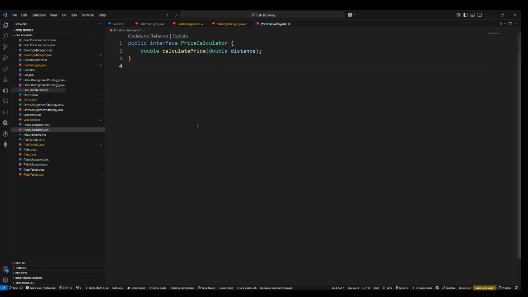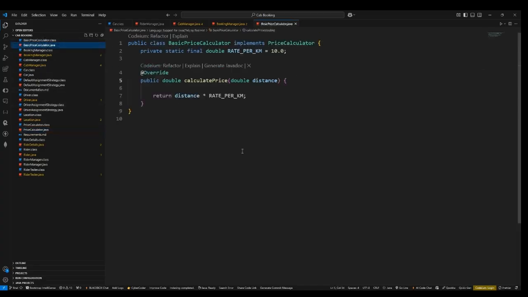For the problem, for price calculation, I used per kilometer, it will be $10. It is a default basic price calculator in Java. In here you can see rate per kilometer is 10, which is defined already, and the distance multiplied by it will give the total price for the ride.